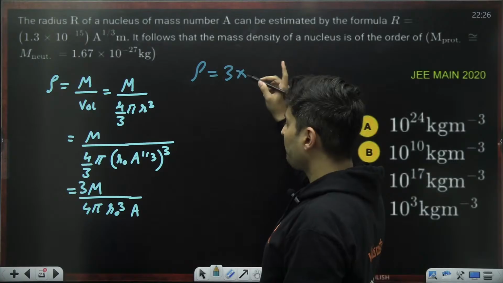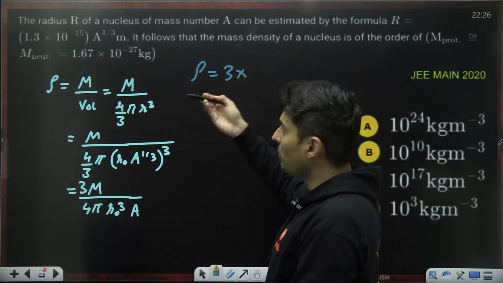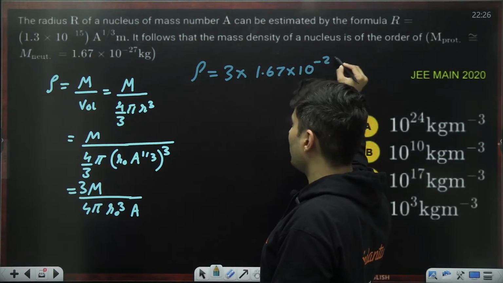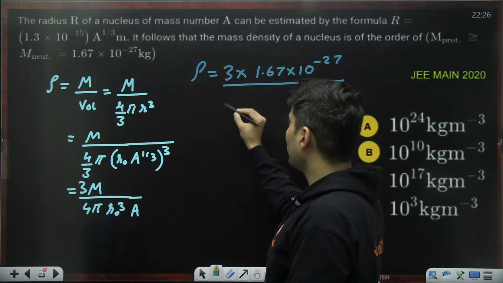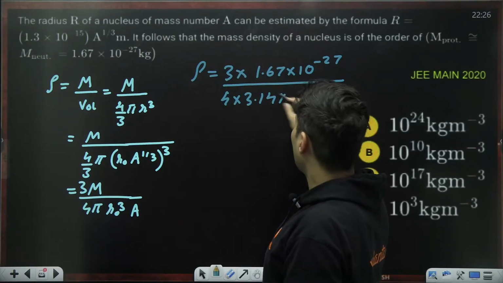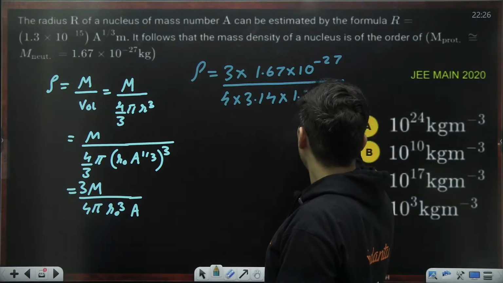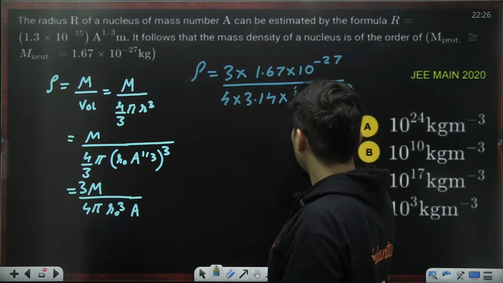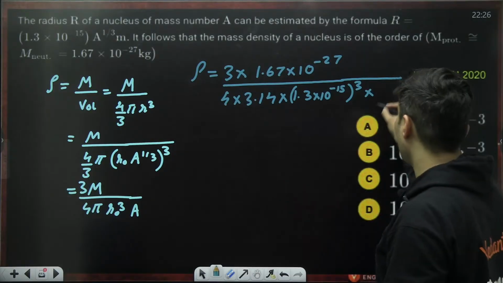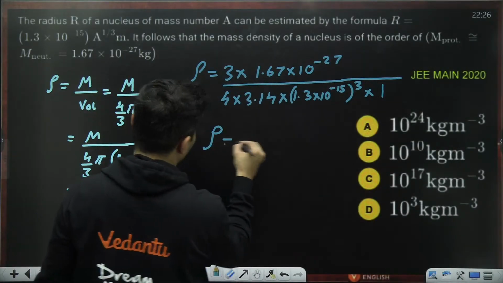If you take hydrogen, for example, mass will be just of the proton, so it will be 1.67 into 10 to the power minus 27 kg, whole thing divided by 4 into 3.14 into R naught, which is 1.3 into 10 to the power minus 15, cubed, whole thing multiplied by atomic mass number, which is 1. That's all. So do the math and you will get the density.